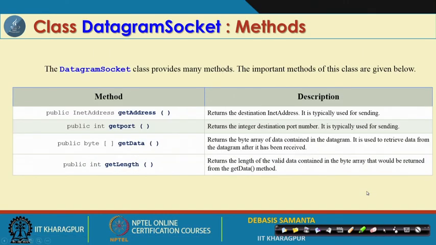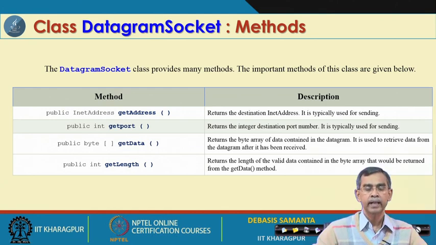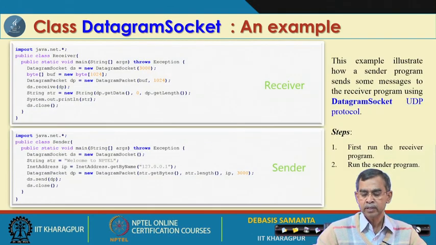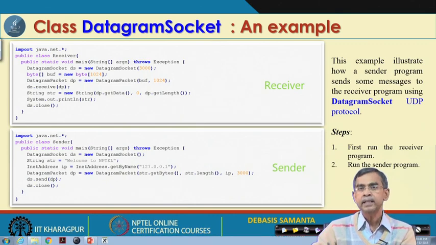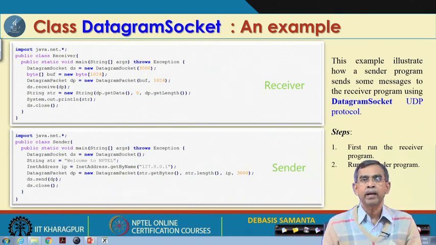And these are the methods: get address, get port, get data, and get length. Get data is very important for fetching the data from that machine. This example is very easy to understand, a very simple example I have planned for you.